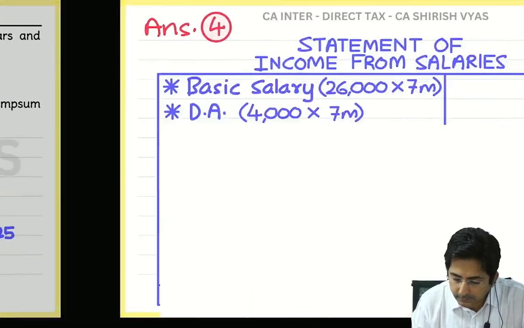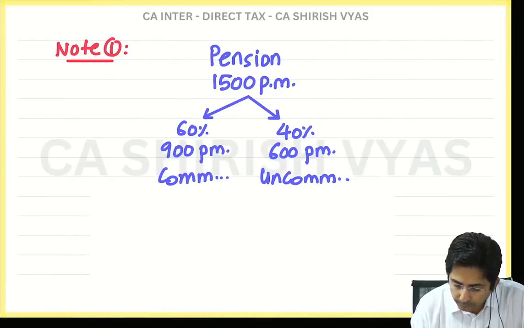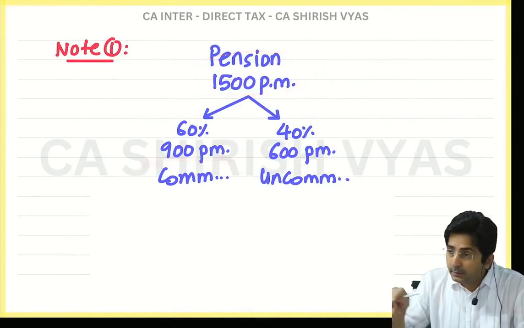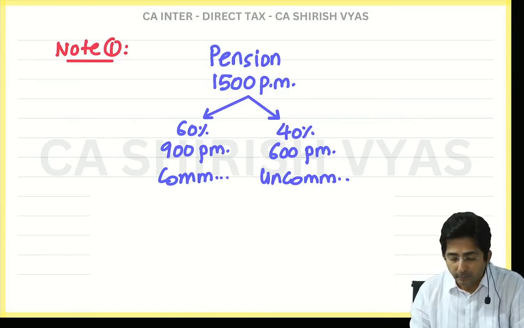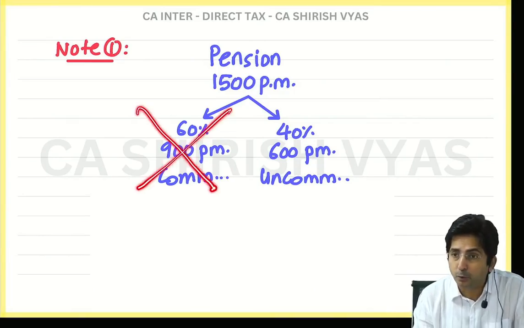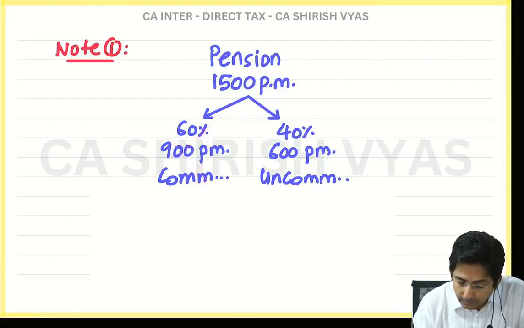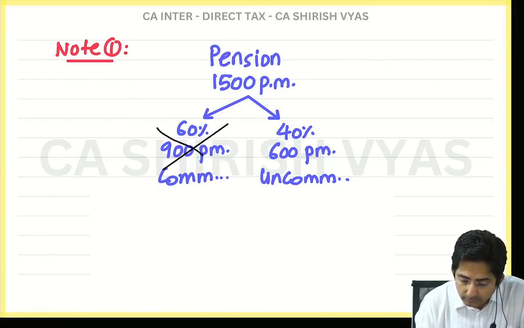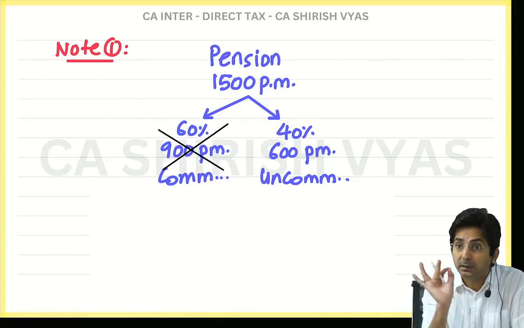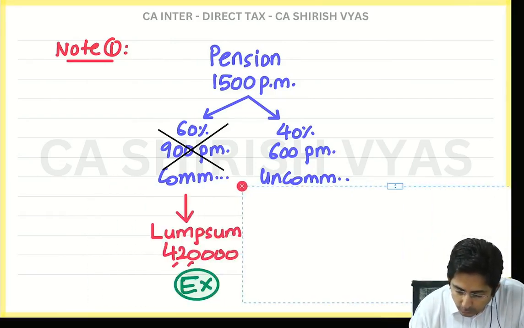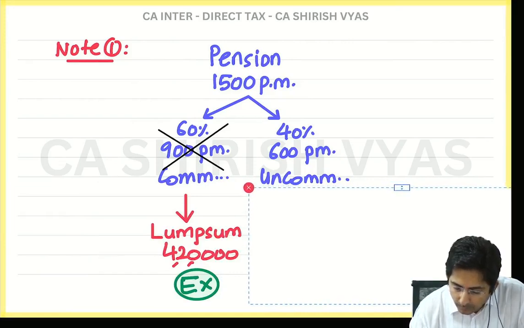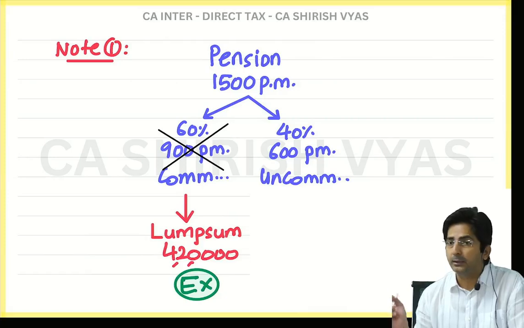So tell me, look at this. Out of 1,500, 60% comes to how much? 900. For this he is telling the boss that he wants to commute it. Commute means now you will not get 900 month to month, you will get a lump sum. Because commuting means this amount will get cancelled. Because 900 is per month, and commuting means lump sum. So this will get cancelled and you will get a lump sum amount. How much? 4,20,000. It is given in the question.